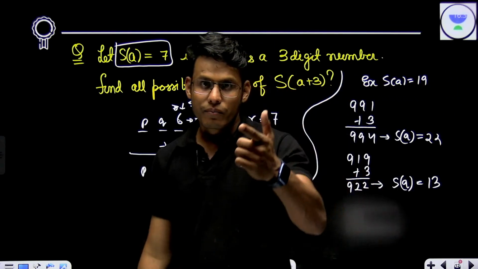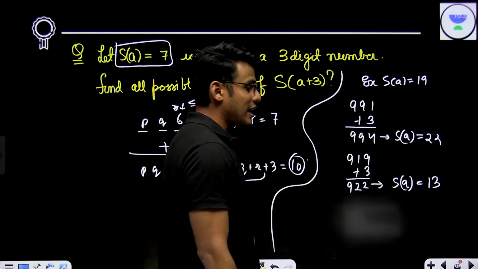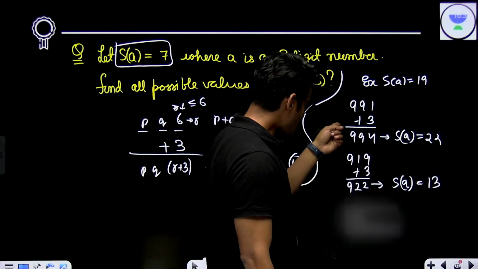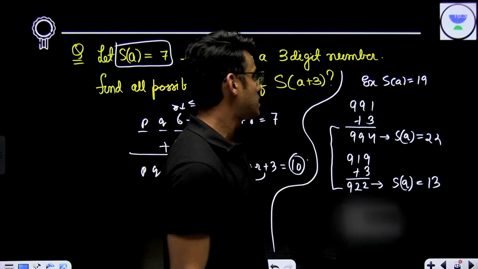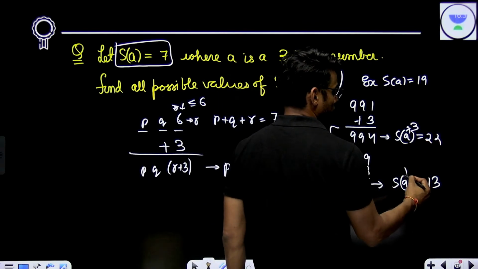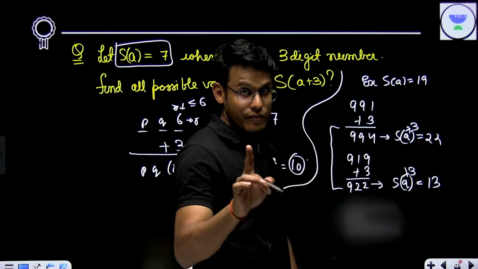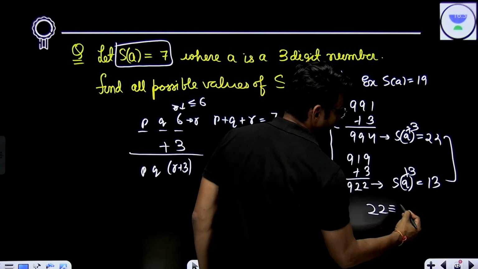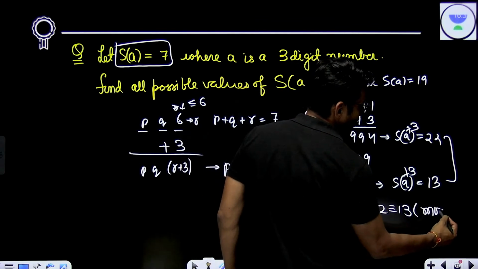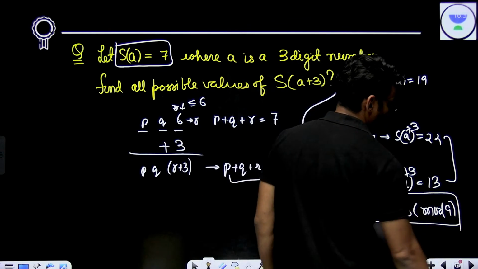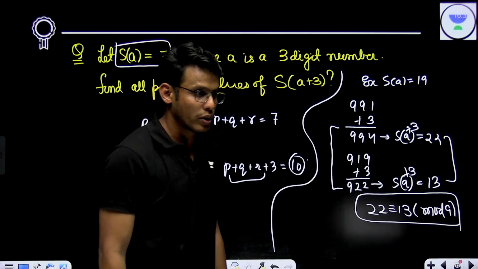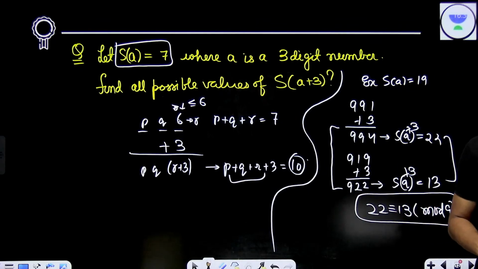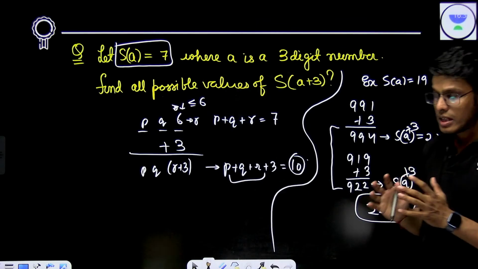Are you getting my point? So, you can see there are two possibilities of S of A plus 3. But having said that, these two will be congruent to 9. Okay? Clear? So, this is the basic understanding.